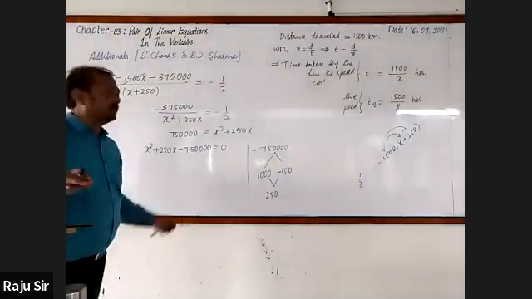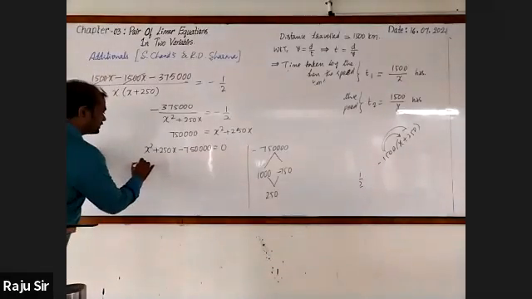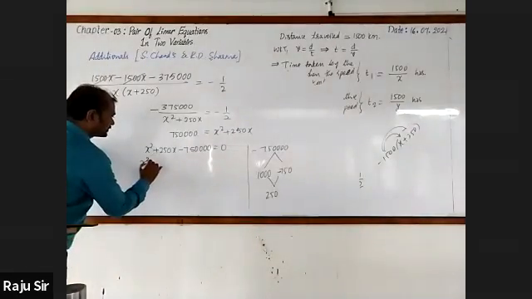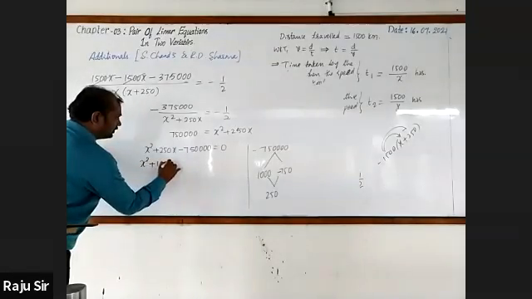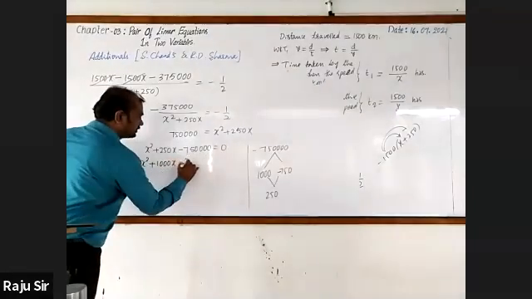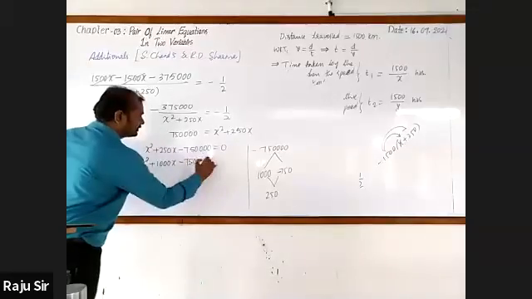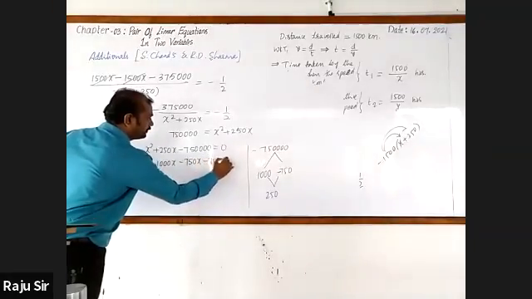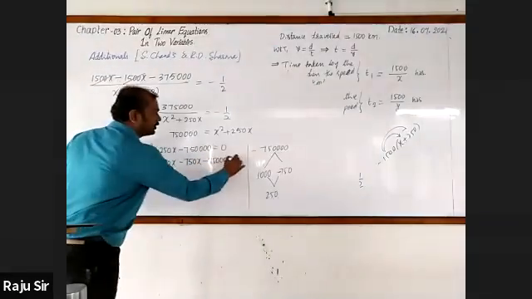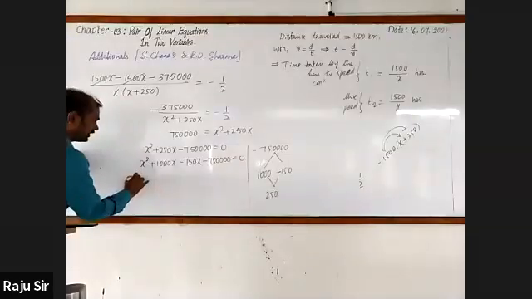Next, it is x square plus 1,000 x minus 750 x minus 7,50,000 is equal to 0. Take common factor.